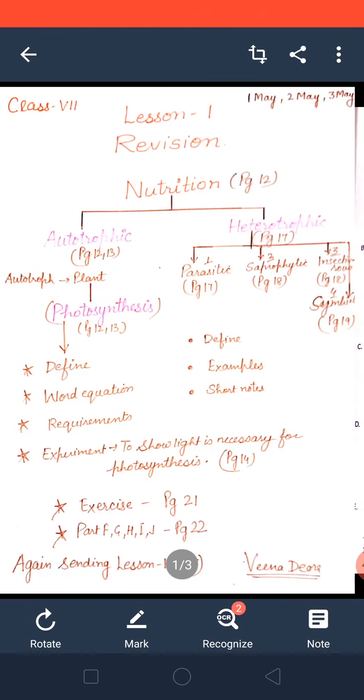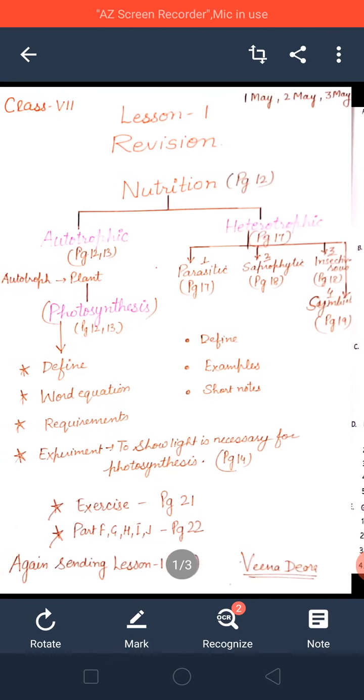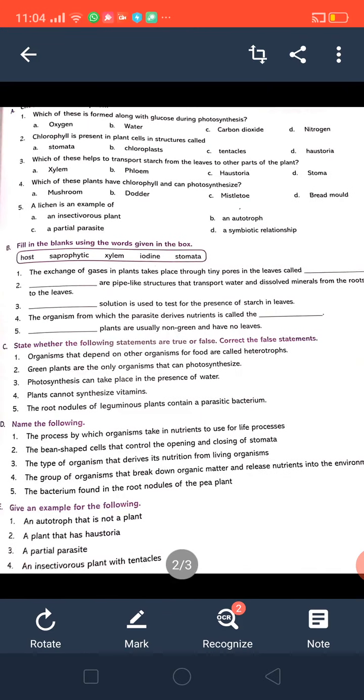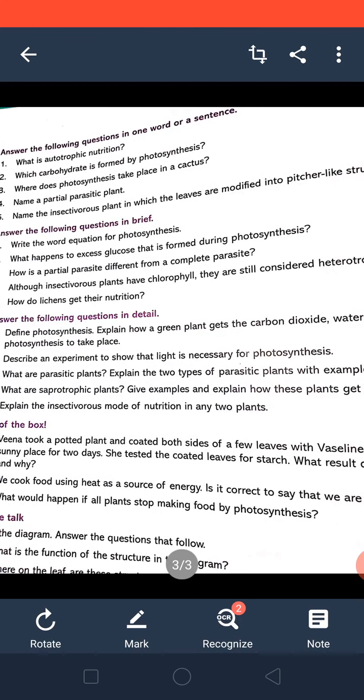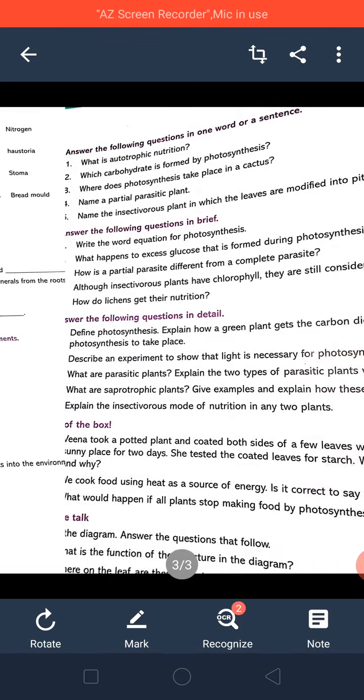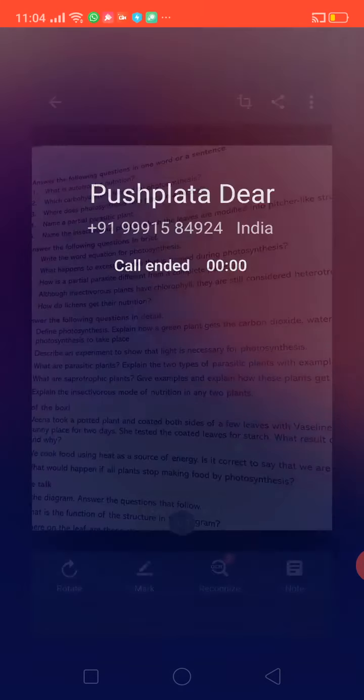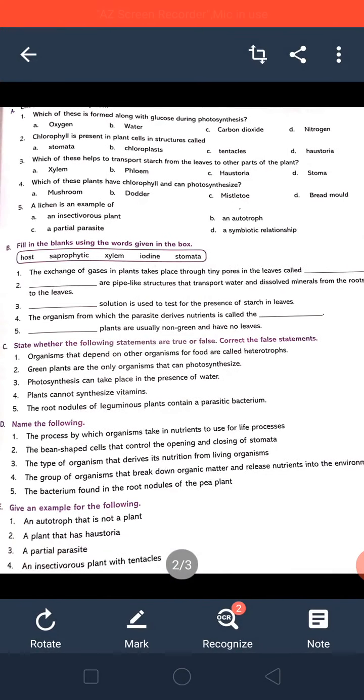Now page number 12 and page number 13 we have studied. Tomorrow we will study the next. This is the exercise. You have to do the exercise also. We have already sent it. Again I am sending it today in PDF form. Those who have not done it, again start doing and completing it, so that we may not face problems in the coming exam. These are the question answers which we will learn in 3 days. First day only exercise, then second day we will do this, and third day we will do this.